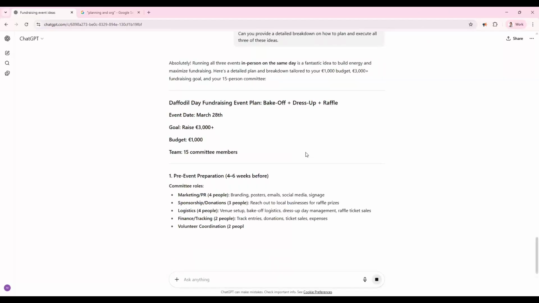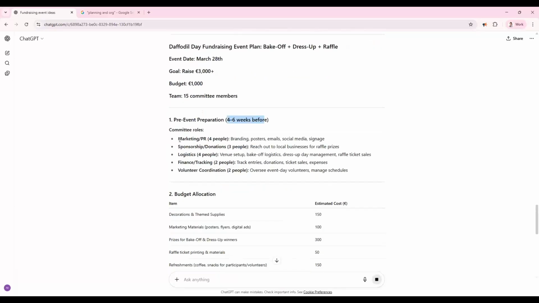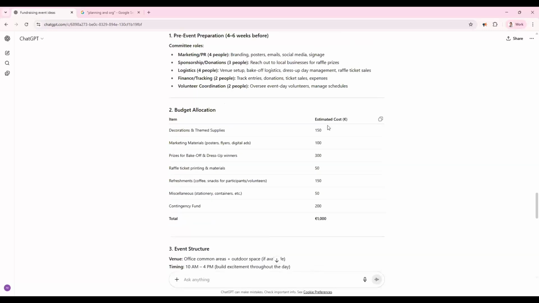Okay, and it's giving us a nice detailed plan. We've got the pre-event preparation, 4 to 6 weeks. We've got the various different roles that we're going to need, and it's actually split them up. So we said we have 15 people. Yeah, and it's separated. You've got 2 people for volunteer coordination, 2 for finance, 4 people for logistics, and then you've got 3 and 4 for marketing, PR, and sponsorship and donations. The budget allocation, it's given us a nice clear breakdown of that. Again, we can tweak any of these if we like.